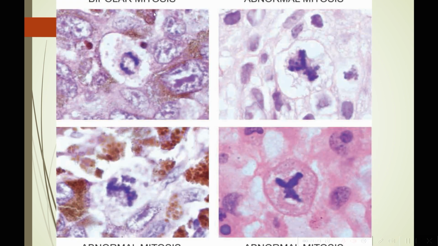What are the various kinds of mitotic figures that we can see? Here is a bipolar mitotic figure. Here is an abnormal mitosis. And these are all various kinds of abnormal mitotic figures.